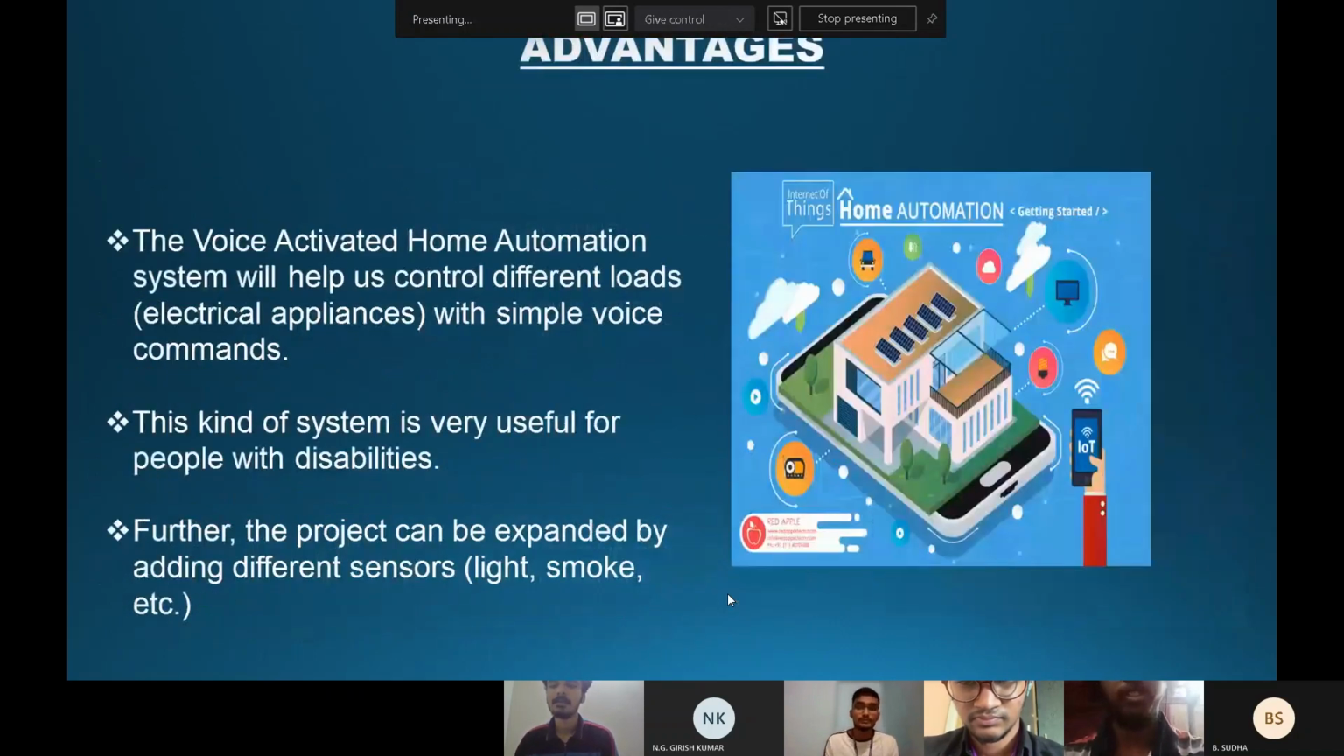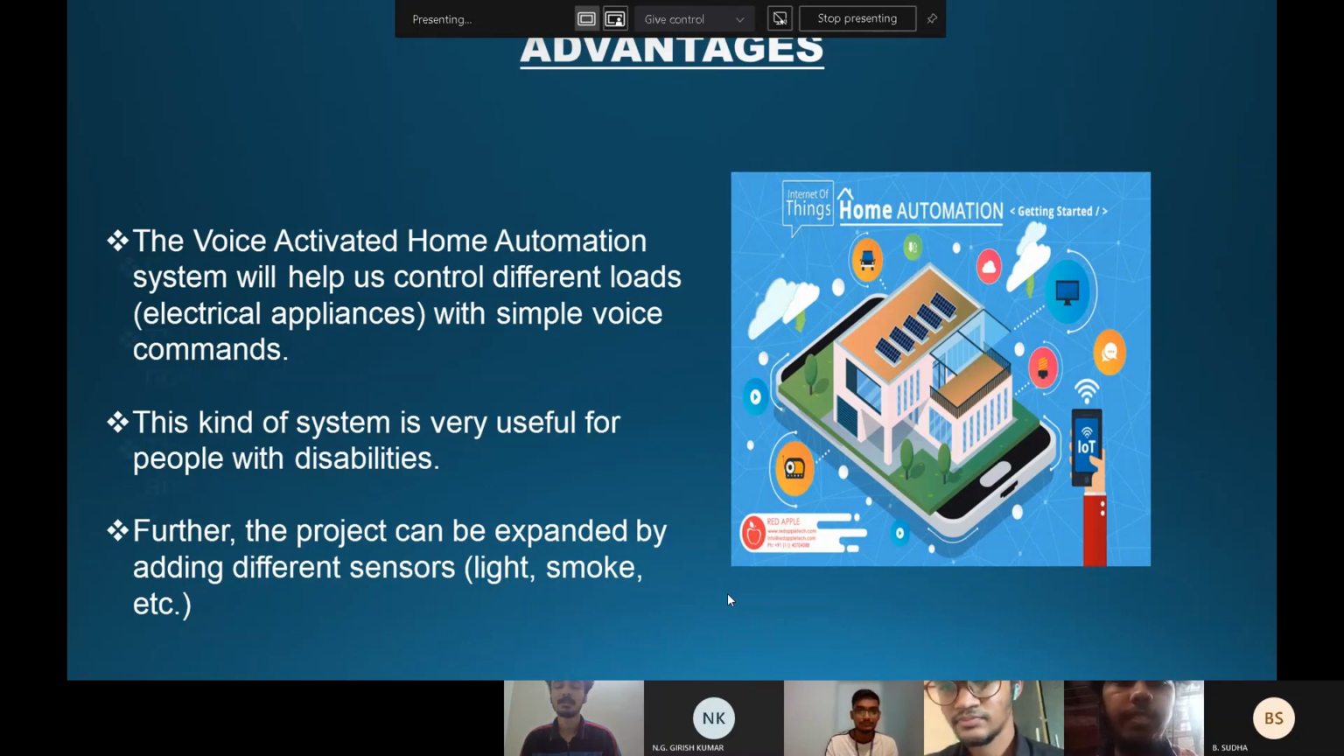Good morning, one and all. Now let us look into the advantages of this project. The voice-activated home automation system will help us to control different loads like electrical appliances with simple voice commands. This kind of system is very useful for people with disabilities. The project can be expanded by adding different sensors like light, smoke, etc. There are many more advantages, as it reduces human effort.